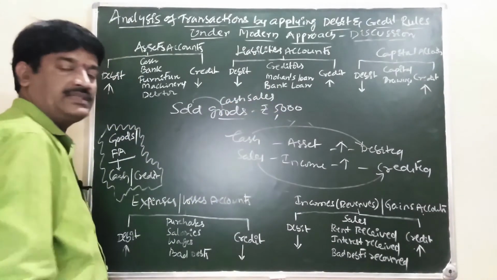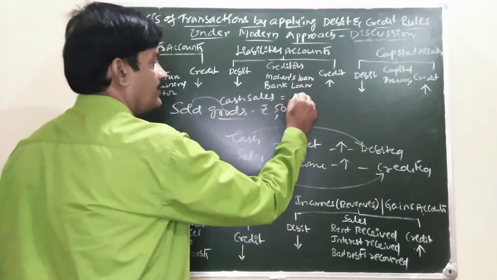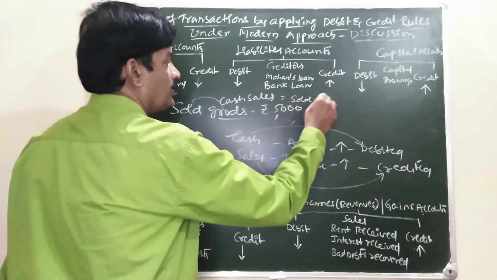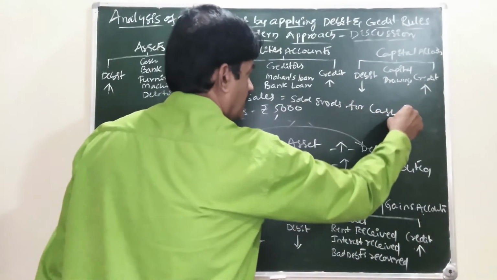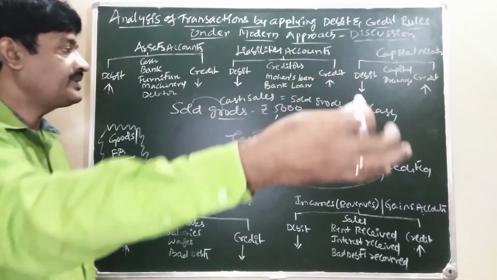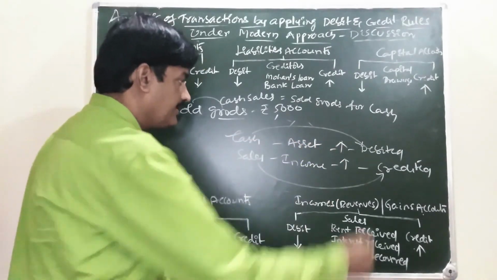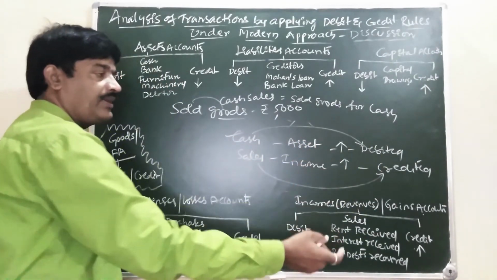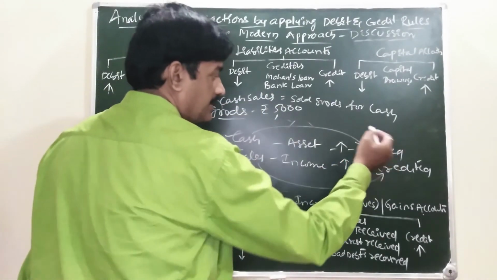Cash sales means selling goods for cash, that is, we are selling goods and receiving cash. Our cash is increasing, debited. Sales is the income, our income is increasing. Income is credited.